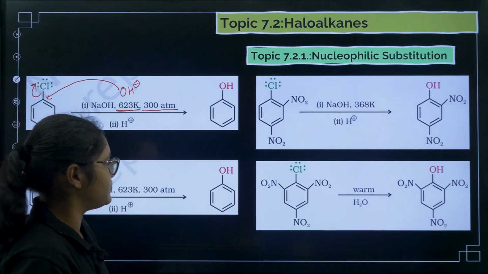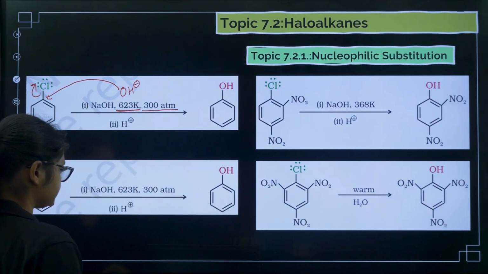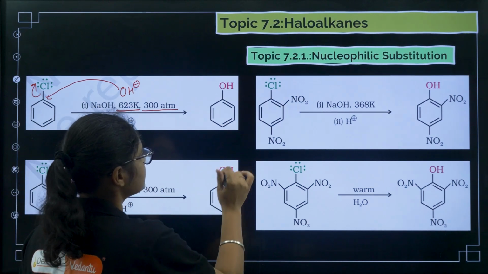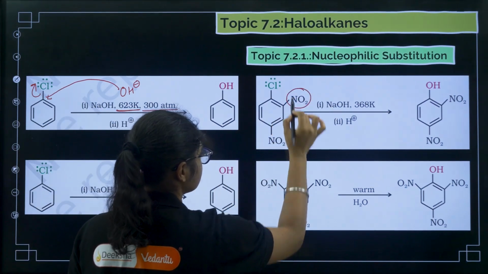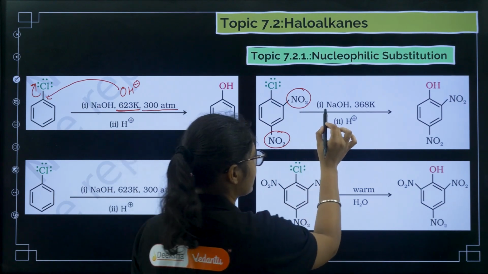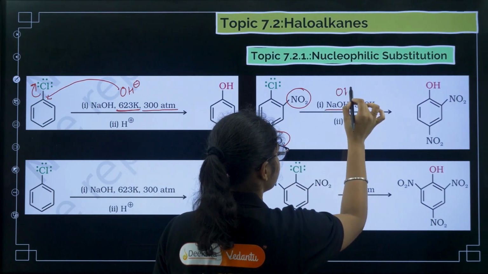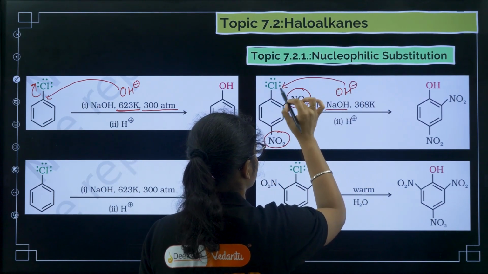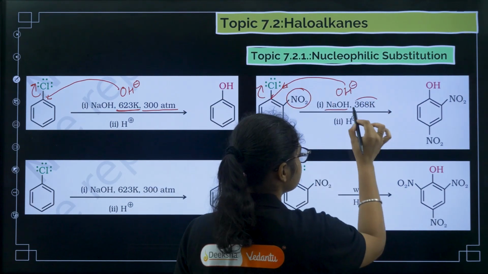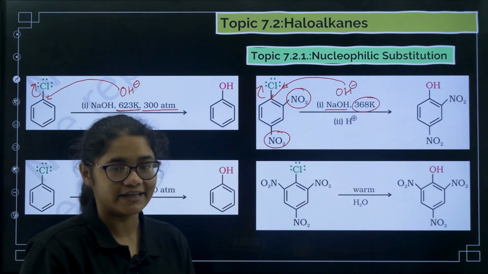Okay, now what happened? We have added one NO2 here. Okay, you have added two NO2s here. Okay, now what will happen? The reaction is still happening here. Again OH minus is there, OH minus is reacting here. Okay, and chlorine is leaving. So this one, but you can see the temperature has decreased to 368 Kelvin.